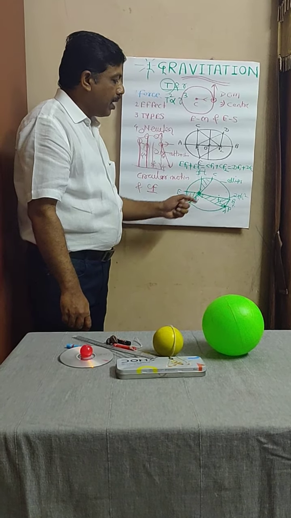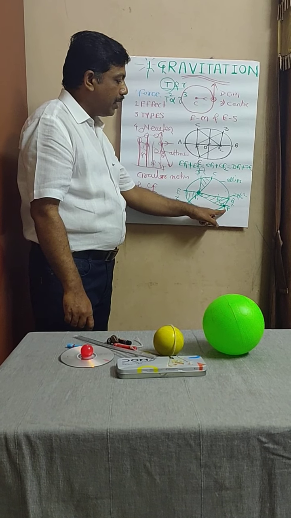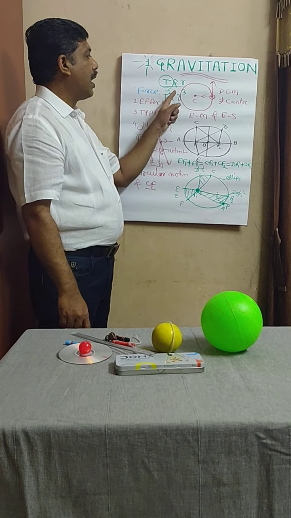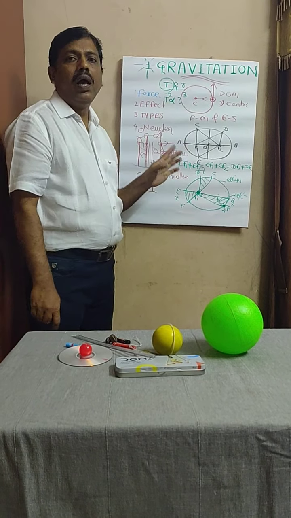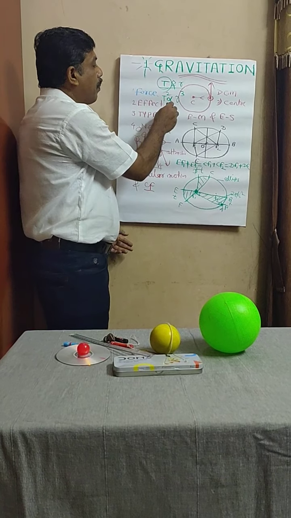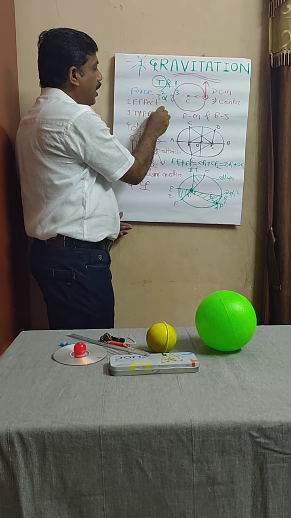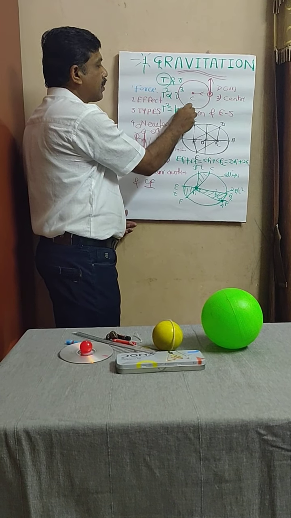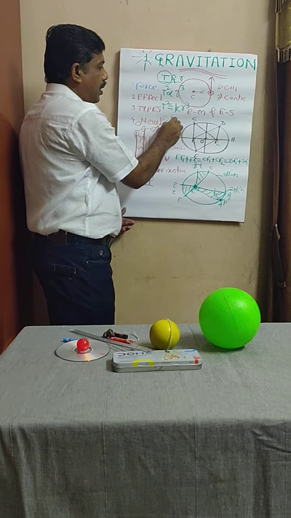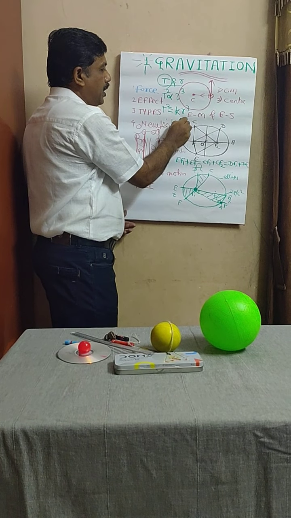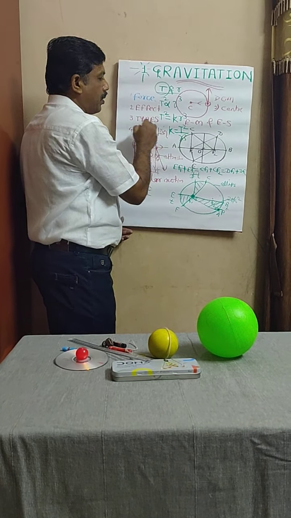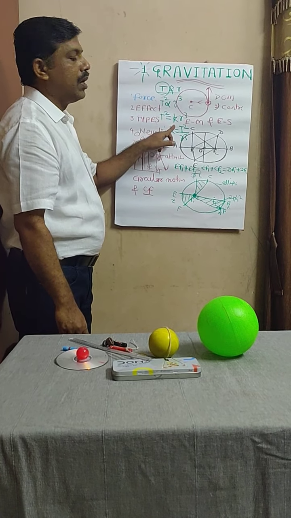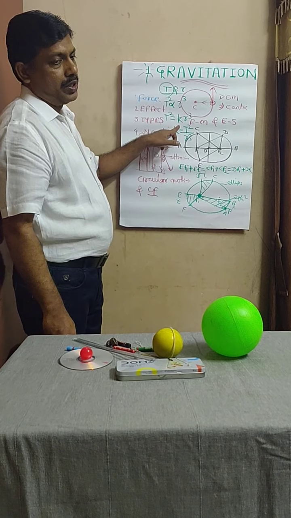R is the mean distance of the planet from the sun. If we take T square, it is directly proportional to R cube. Now I do not want the proportionality sign here, so what will I do? T square will be equal to k times R cube, and therefore k will be equal to T square upon R cube. This is known as Kepler's third law of planetary motion.